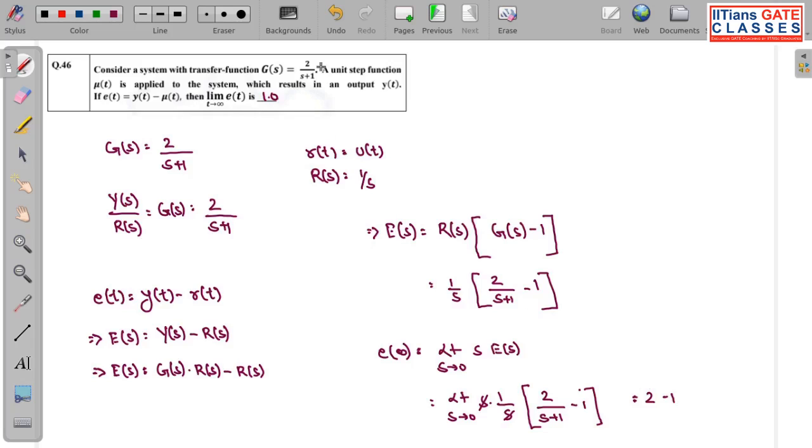This is actually the last question they have asked in control systems. You can see a lot of questions have been asked from control systems this year for the instrumentation branch, and all the questions that have been asked are very simple. It is not even moderate level, I can say. The questions were simple. If you had basic knowledge, you could solve all the questions correctly.